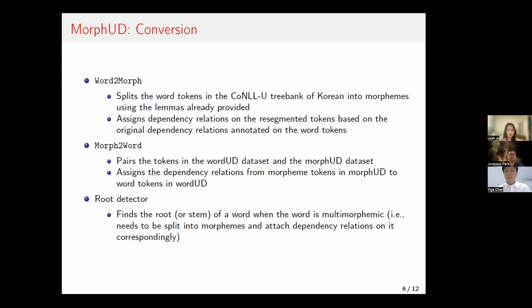If we compare the morpheme-based result and the word-based result, it cannot be fair because the number of tokens is not the same. So we use this script to convert the morpheme-based prediction back to word-based for fair evaluation. The root detector is also included to find the root of a word and assign all the dependency relations of other morphemes to the root of the word when we convert the word-based format to the morpheme-based format.